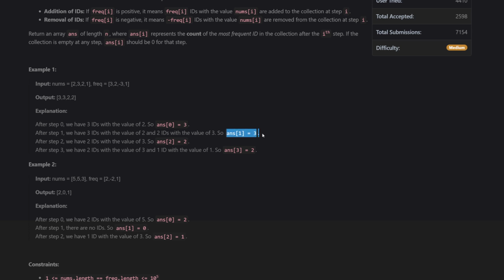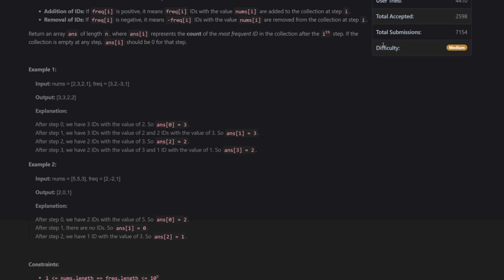Because 3 is bigger, answer equals 3. For step 2, we remove the 3 appearances of ID 2, so we only have ID 3 with 2 left, so answer equals 2. In the final step, we add ID 1 with frequency 1, so now we have ID 1 of frequency 1 and ID 2 of frequency 3. So the answer is 2. Here are the outputs.